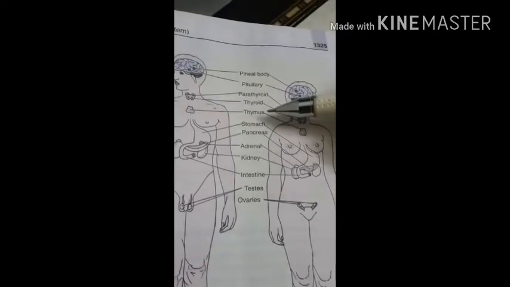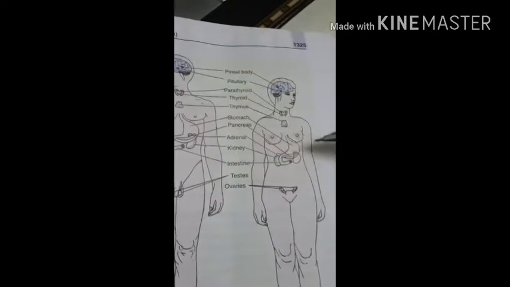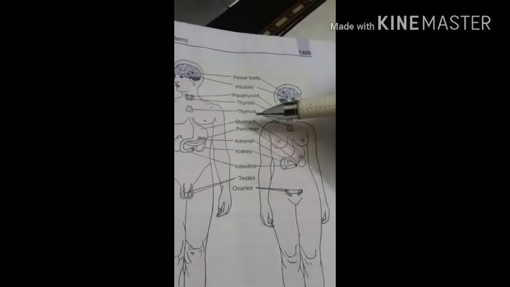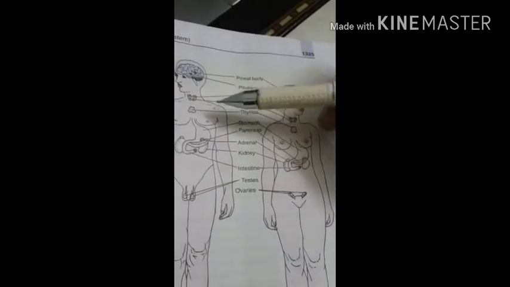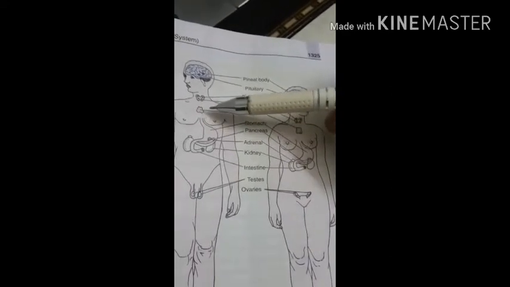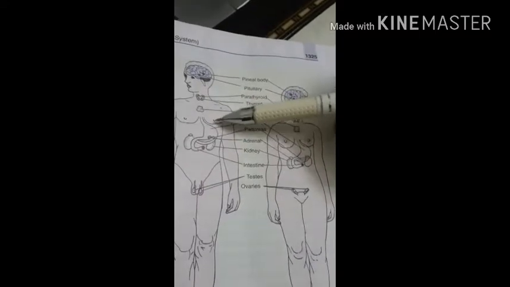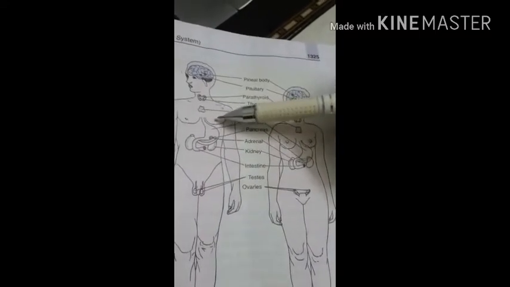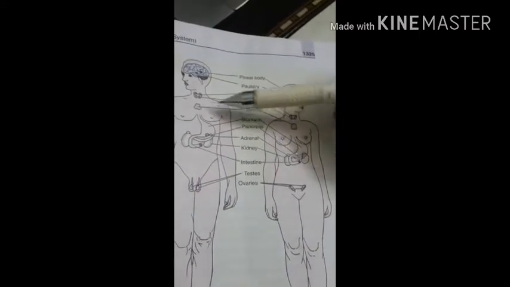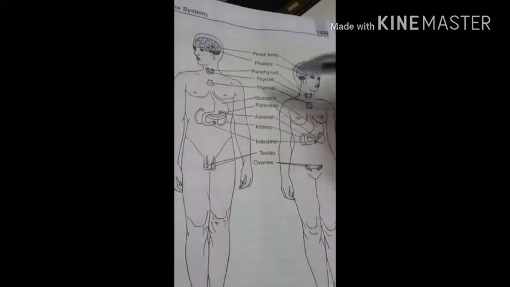Then the thymus. Thymus gland, it is situated in the upper part. This is thymus. And it is situated in the upper part of the thorax and near the side of the heart. You can see here is the position of the heart, and near the heart it is present in the upper part of the thorax region in the male as well as in the female body.